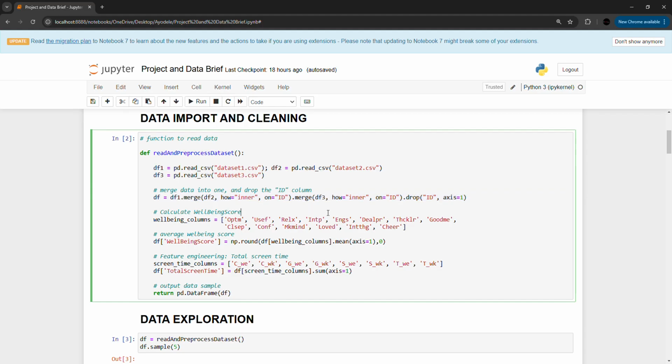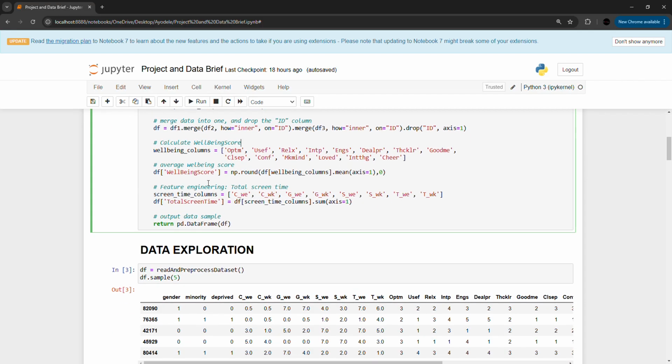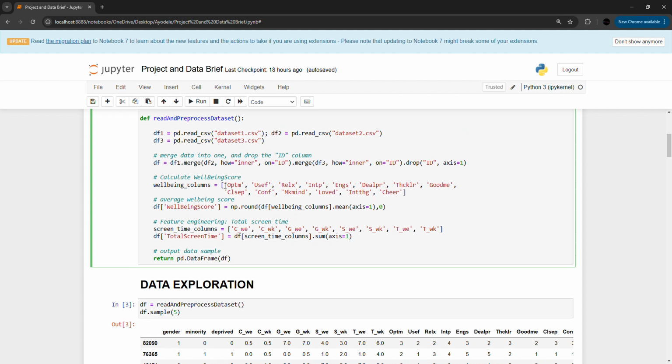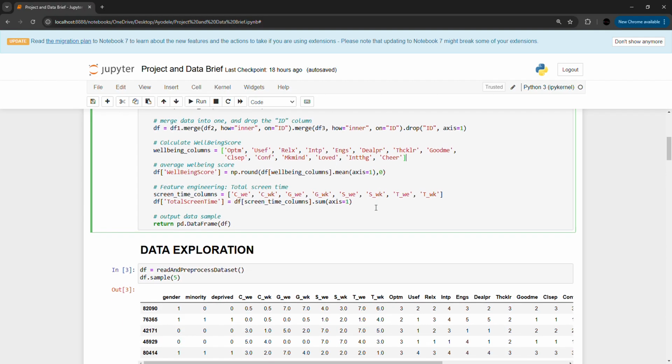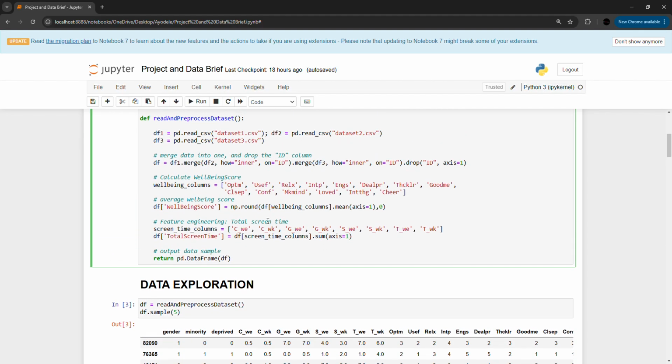We merge them into one, and then we get the well-being score by taking the average of all of their self-reported well-being indicators. So we have optimism, relaxation, and a lot of them here. I am getting the average of these. Then after that, I get the total screen time spent by the student. That was the data importing and preprocessing phase.